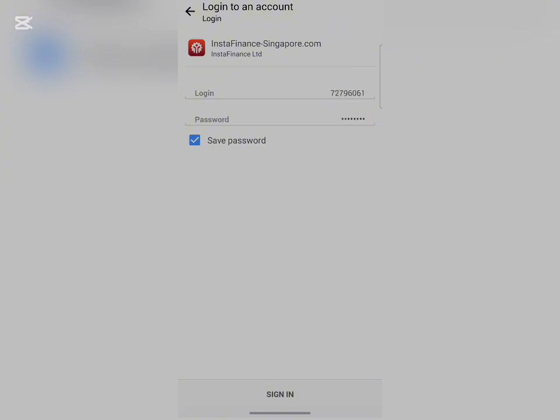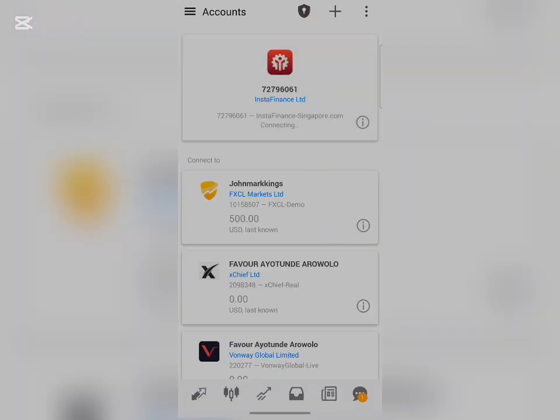All right, so after inputting it, all you have to do is click on sign in right here, and if you want to save your password, then you can click on save password right here, and you click on sign in, and you wait patiently for it to load. You just have to wait for some time for it to load after clicking on sign in. As you can see right here, it's currently loading.